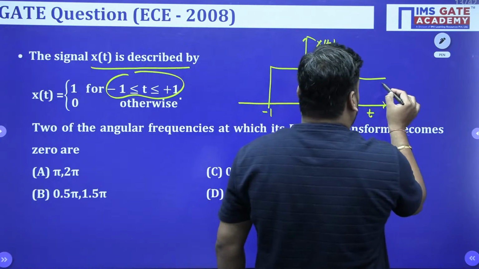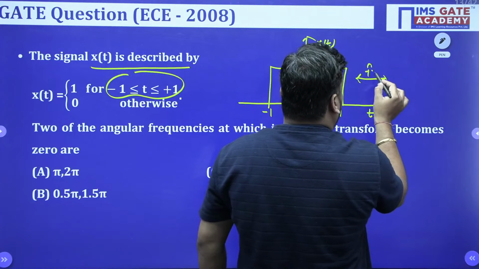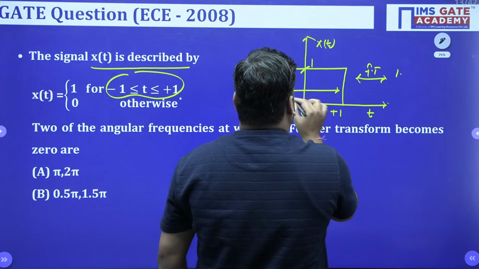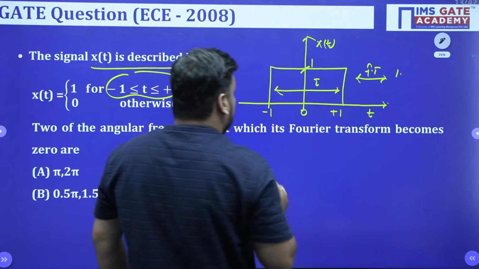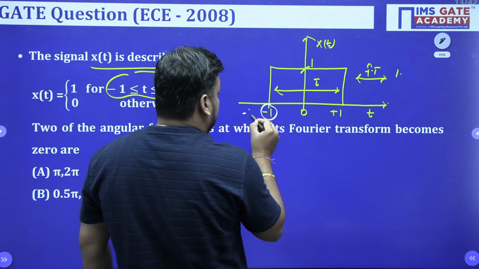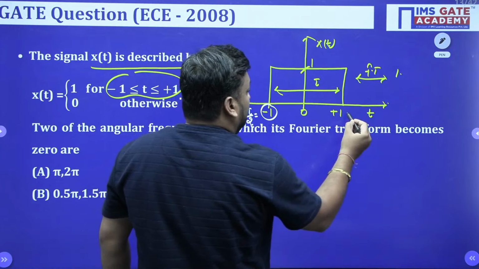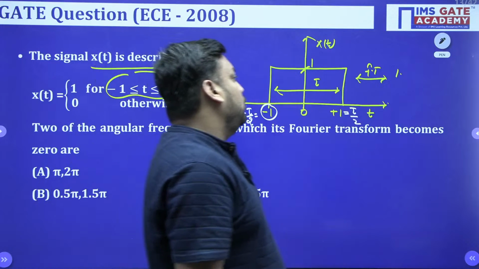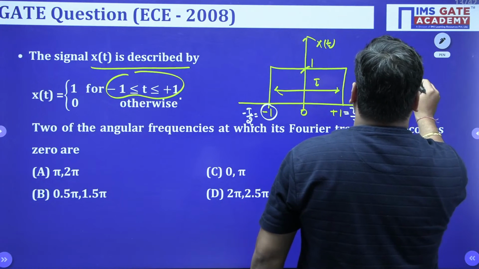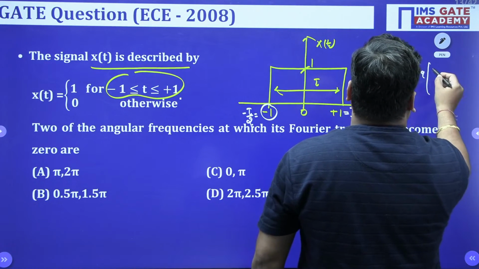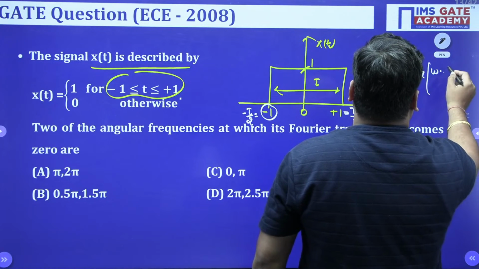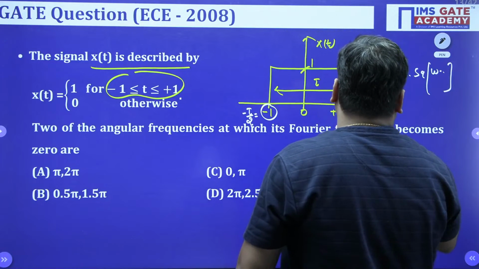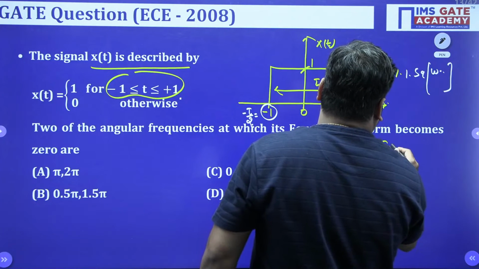The Fourier transform of this rectangular pulse is A tau sampling of omega tau by 2, so A is 1. What is tau, guys? This completely is tau, starting from minus tau by 2 to plus tau by 2, so the overall distance is tau. Tau is also 1, so sampling of omega tau by 2, which is sampling of omega by 2. Sampling of omega is nothing but sine omega upon omega.